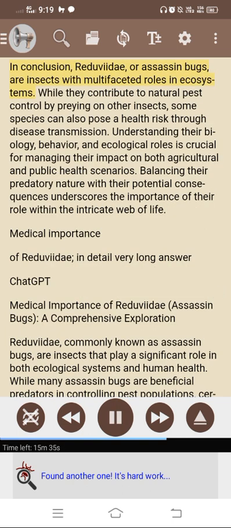In conclusion, Reduviidae, or assassin bugs, are insects with multifaceted roles in ecosystems. While they contribute to natural pest control by preying on other insects, some species can also pose a health risk through disease transmission. Understanding their biology, behavior, and ecological roles is crucial for managing their impact on both agricultural and public health scenarios. Balancing their predatory nature with their potential consequences underscores the importance of their role within the intricate web of life.